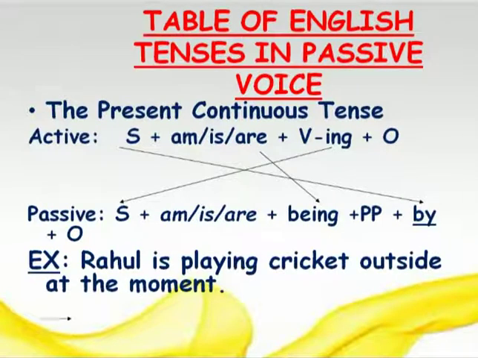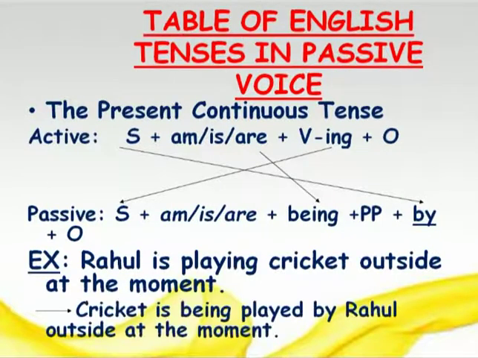So here we say "cricket is being", and "playing" becomes "played". We don't write "playing" here because the ing form we have already added in the form of "being". So: cricket is being played by Rahul outside at the moment.